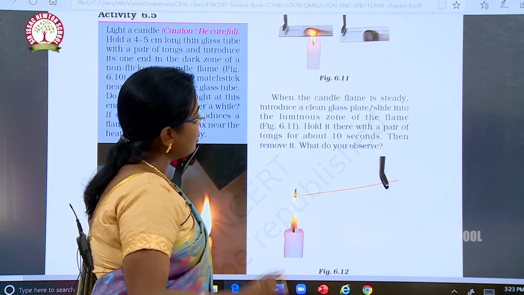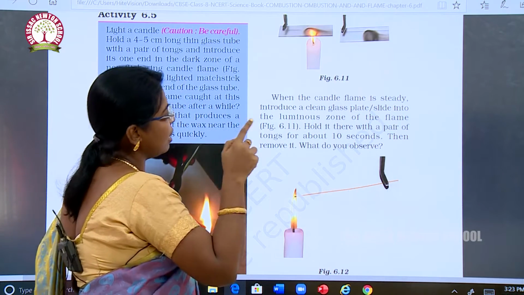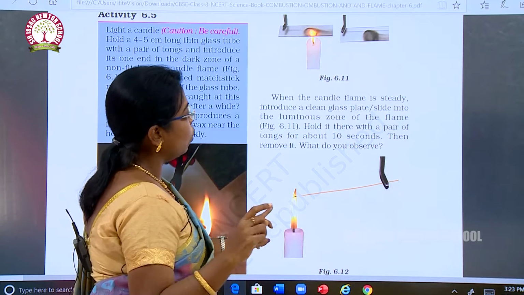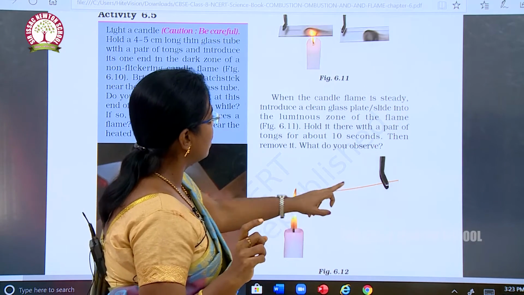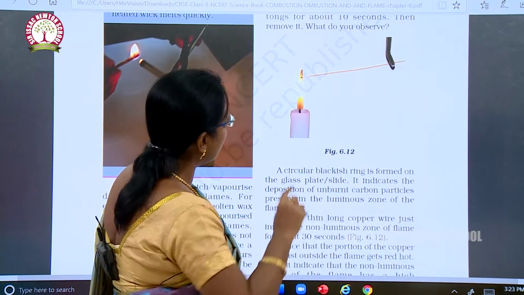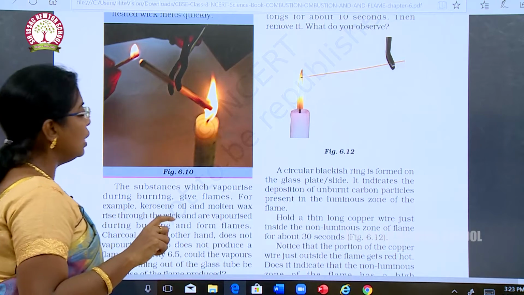When a candle flame is steady, introduce a clean glass plate into the luminous zone of the flame. Hold it there with a pair of tongs for about 10 seconds, then remove it. What do you observe? A circular blackish ring is formed on the glass plate.